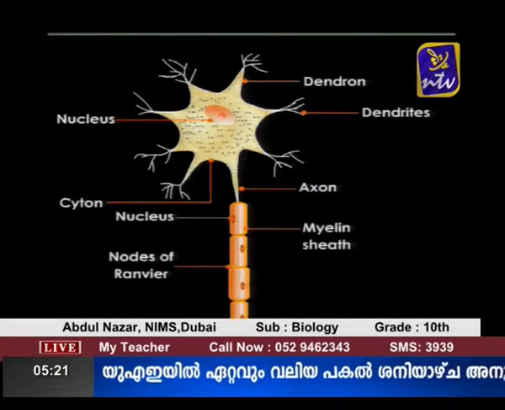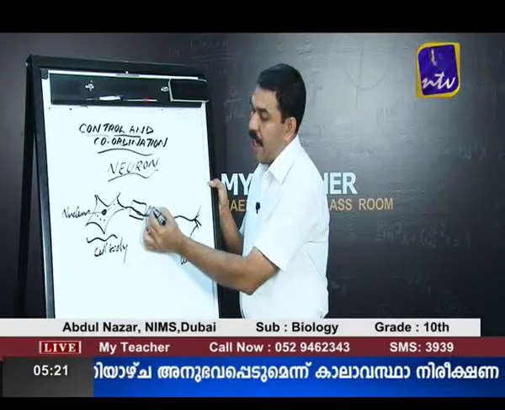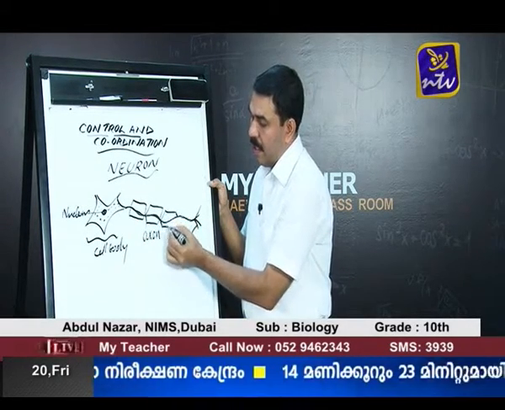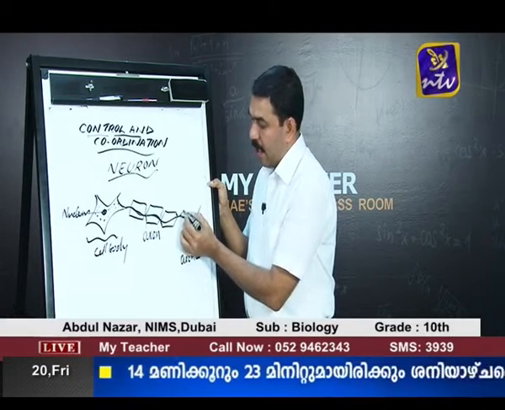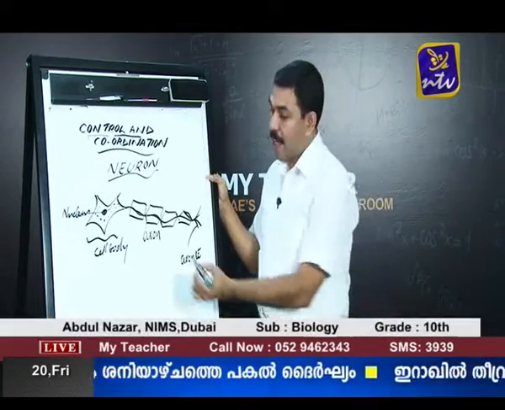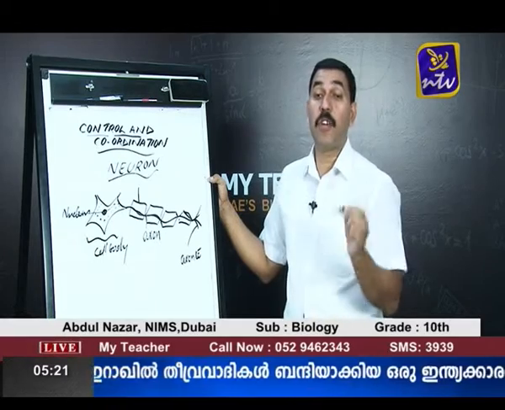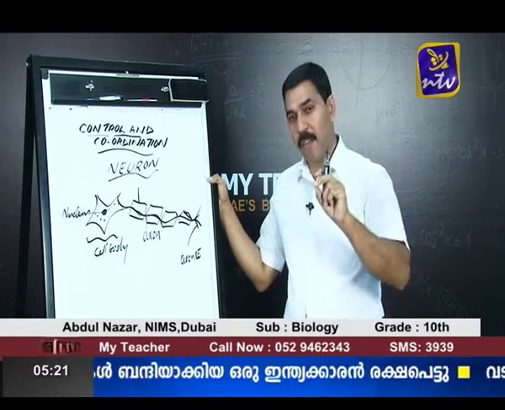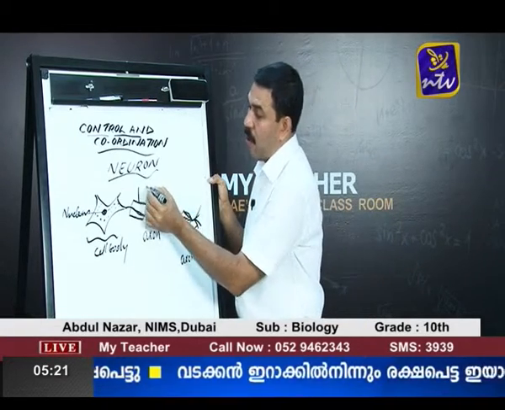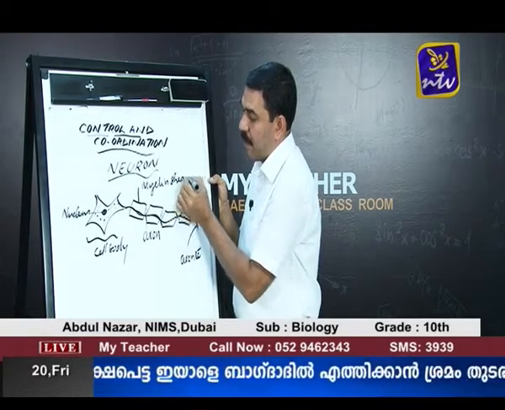Then in some parts of the nervous system, the axon has a white fatty covering. You can see that it is not a continuous covering; it is interrupted at regular intervals, at several places. This fatty covering is not present in all parts of the nervous system, only in some parts. It is called myelin, or also the myelin sheath.